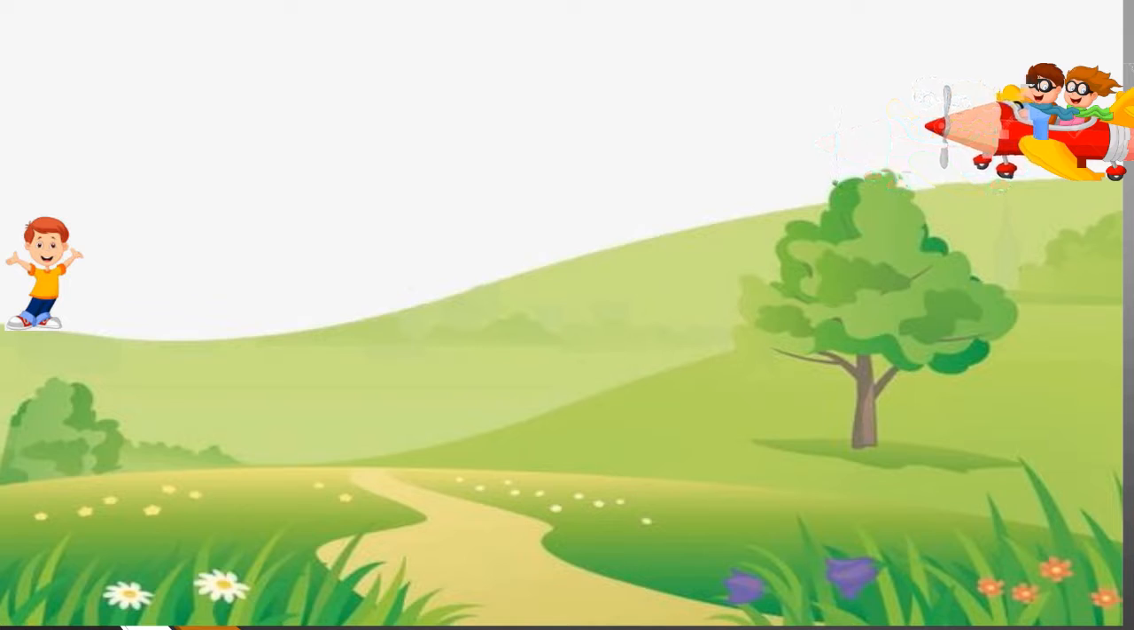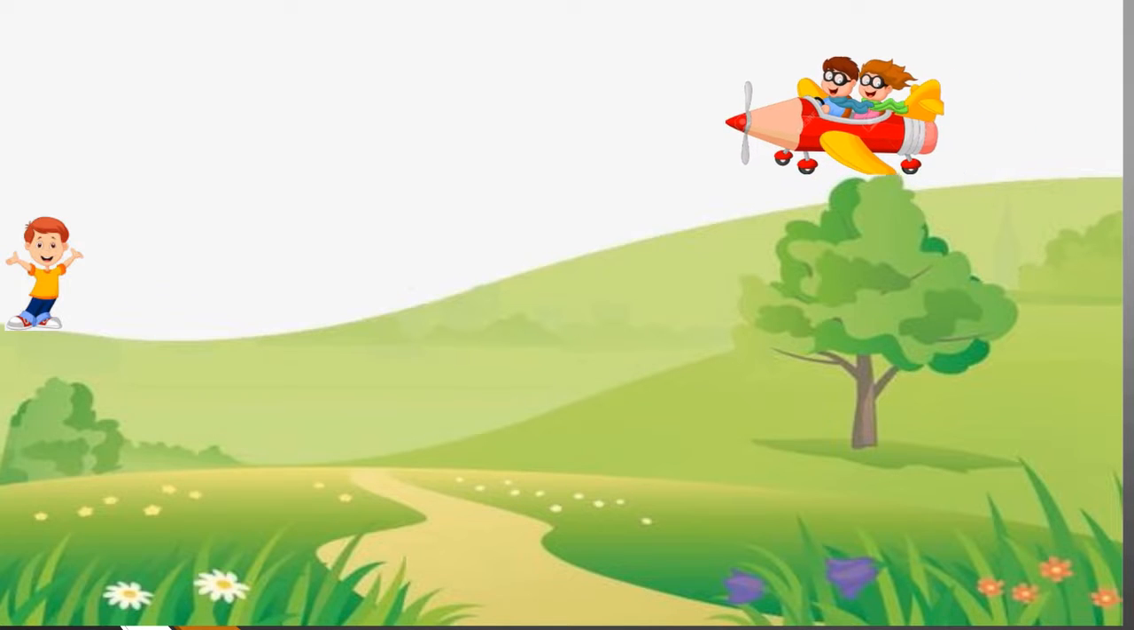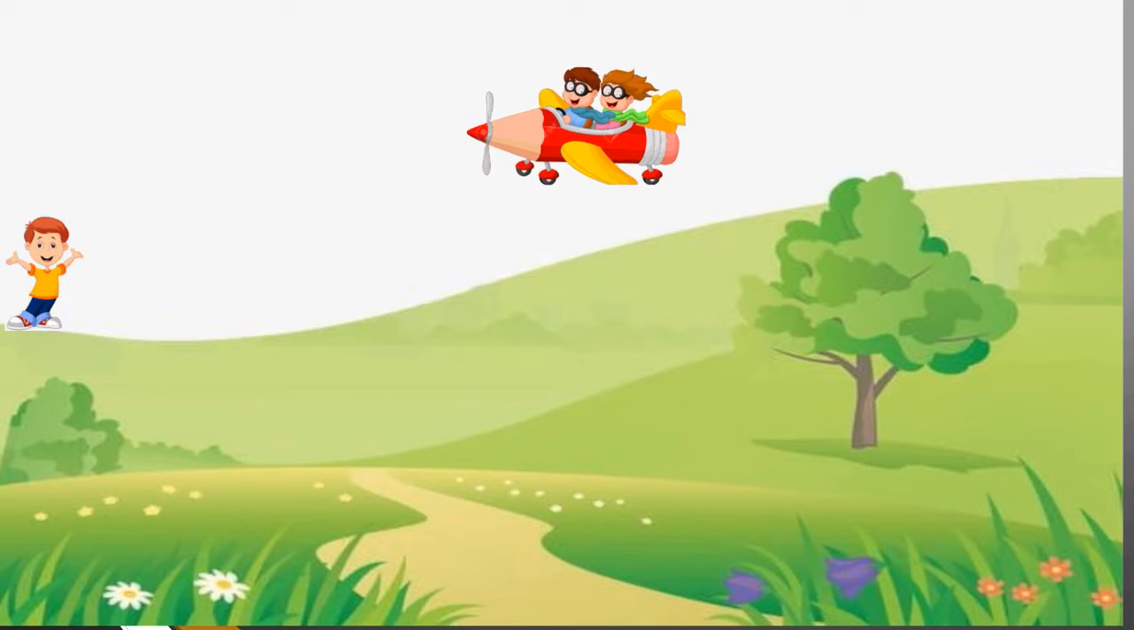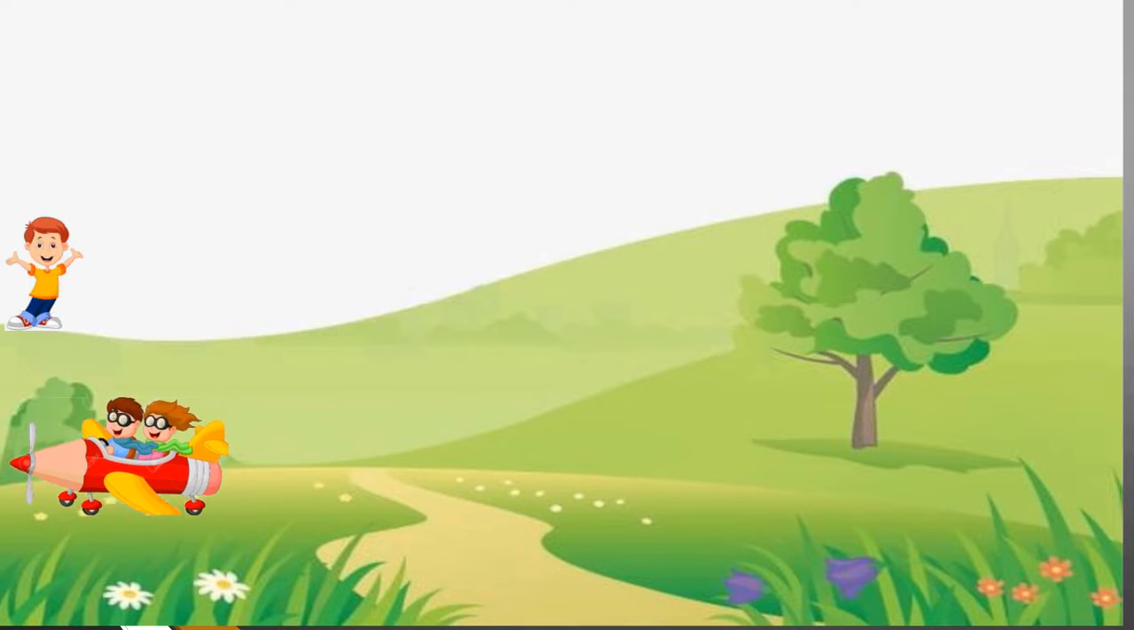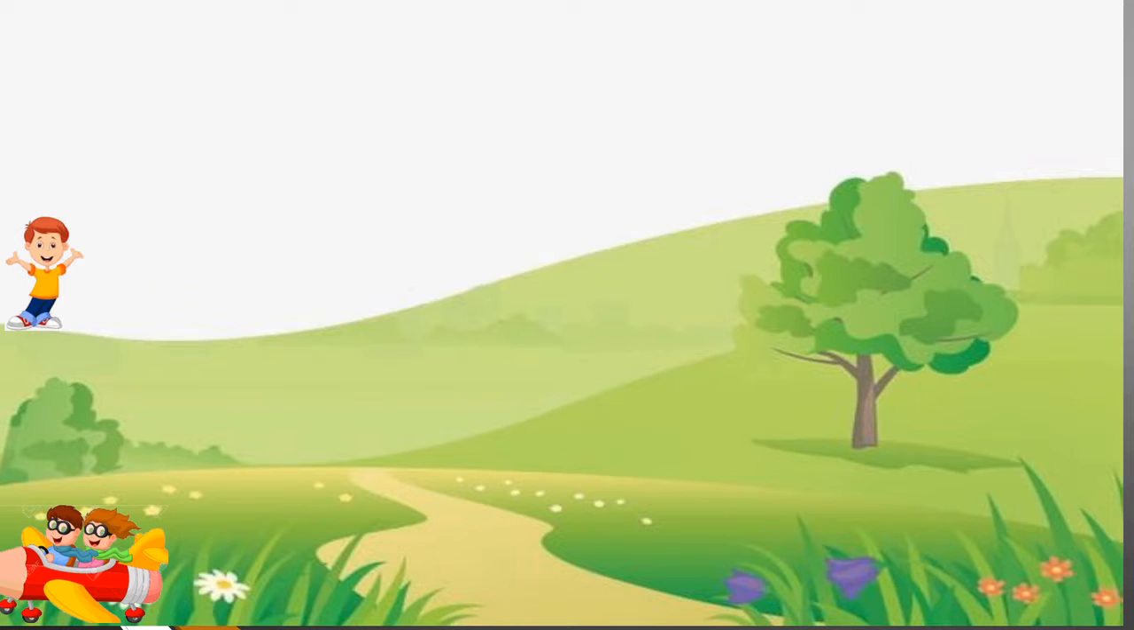Arun and Tina were flying in an airplane. Rohit said, "Arun is moving," but Tina said, "No, Arun is not moving. He is sitting next to me." Who said the right statement?